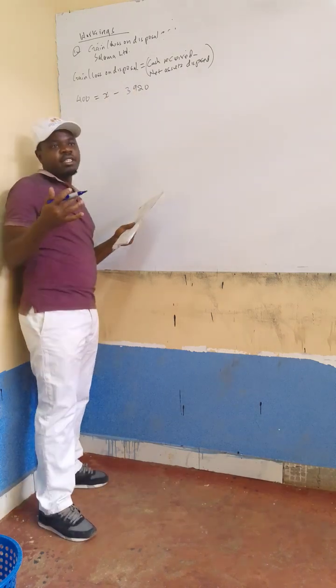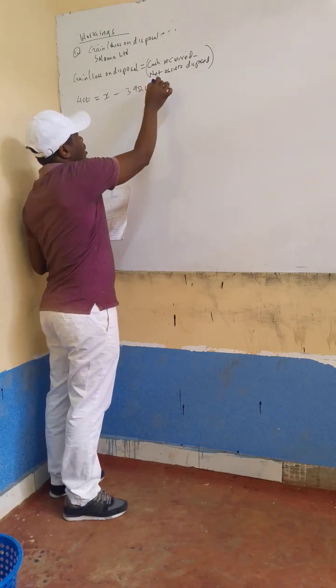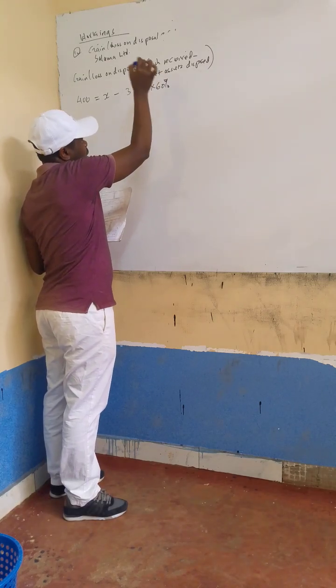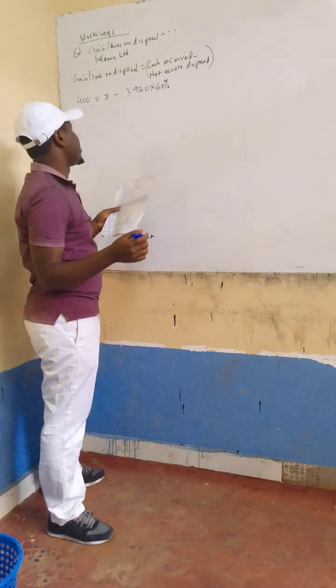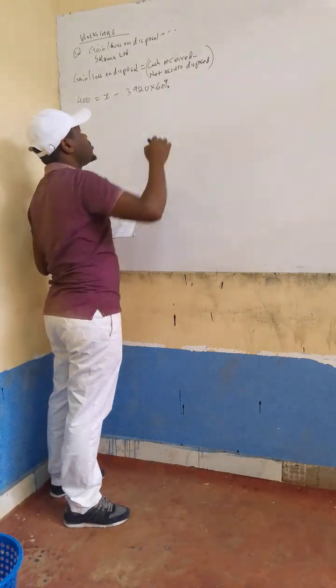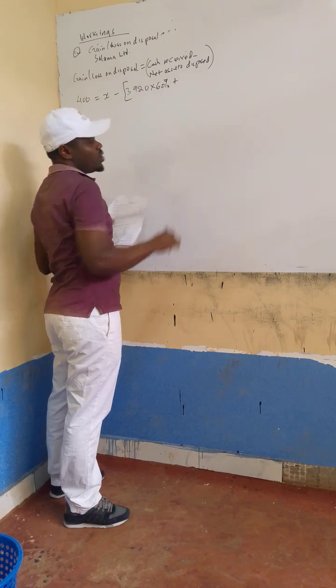That was the net assets of Salama. But since it was controlling 60%, we are going to dispose that 60%, because we are not disposing the non-controlling interest. And of course, you also add unimpaired goodwill.